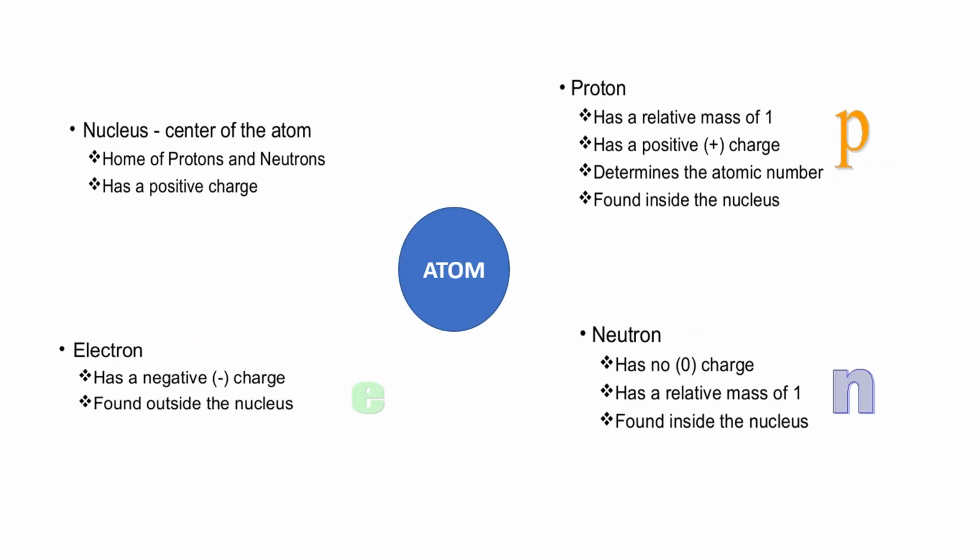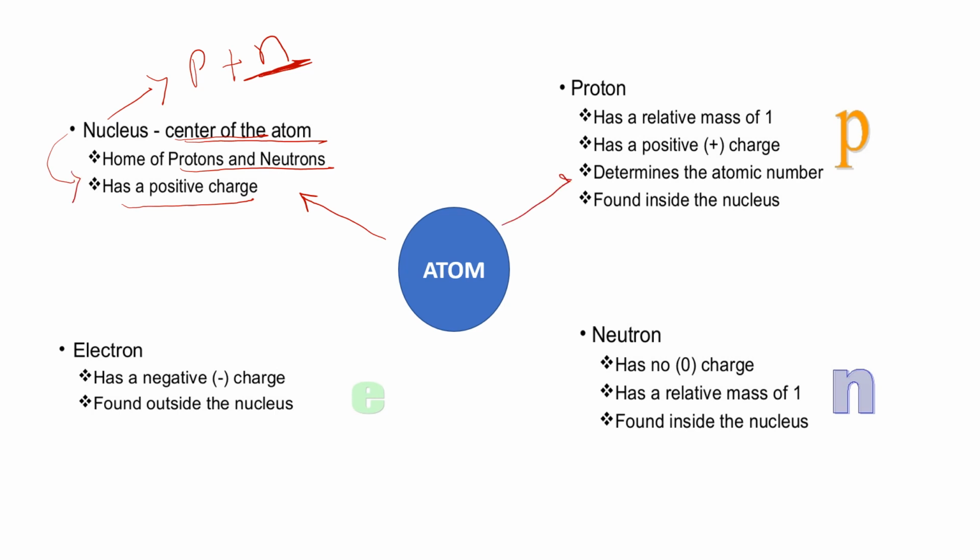As I told you, this is an atom. Now atom comprises of nucleus. Now nucleus is the center of atom. It is the home of proton and neutron and has a positive charge because of the presence of the proton. Because nucleus is containing proton plus neutron and neutron is having no charge. Proton is having positive charge. So nucleus is having positive charge.